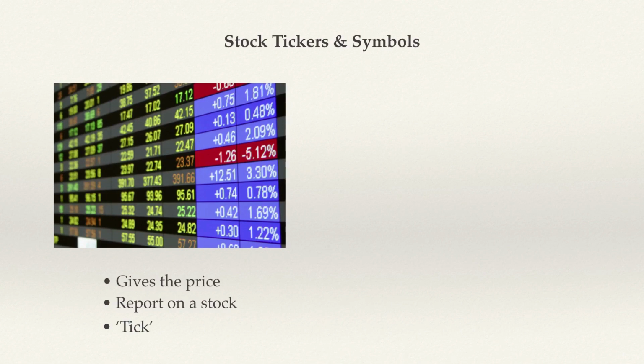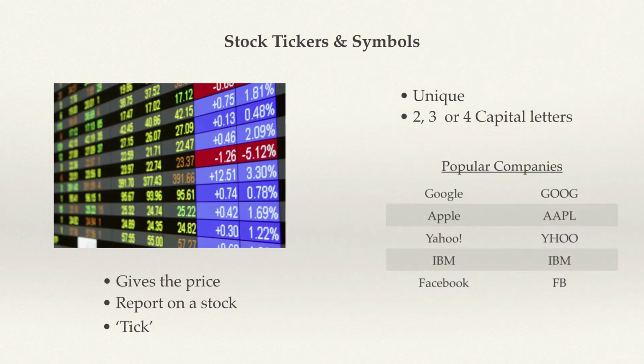A stock symbol is a unique set of letters which is assigned to a company when open on the stock market. It is used to facilitate the vast array of trade orders that pass through the stock market every day. On the bottom right-hand side is a table with some popular company symbols. As you can tell, the symbol letters chosen do not stray away too much from the actual company name.